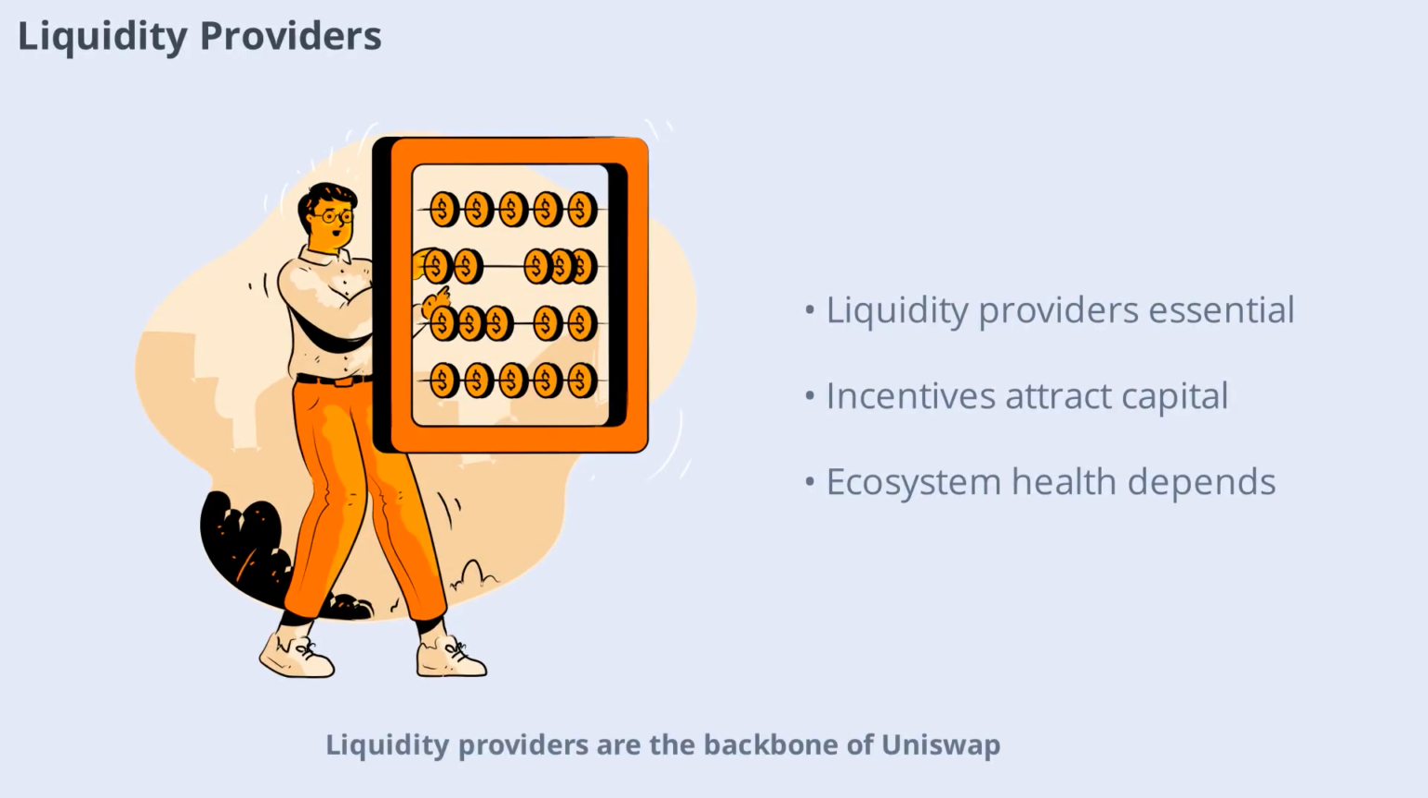Liquidity providers are the backbone of Uniswap. Their willingness to supply capital to the protocol affects trading efficiency and overall ecosystem health. Incentives for liquidity providers, such as rewards or reduced fees, can help attract and retain participants.